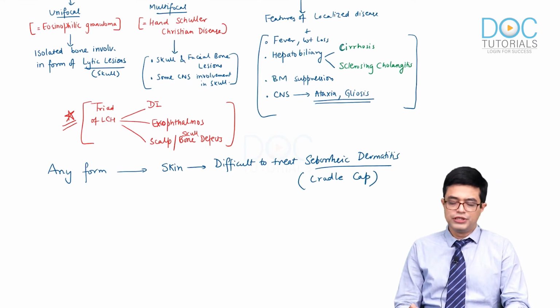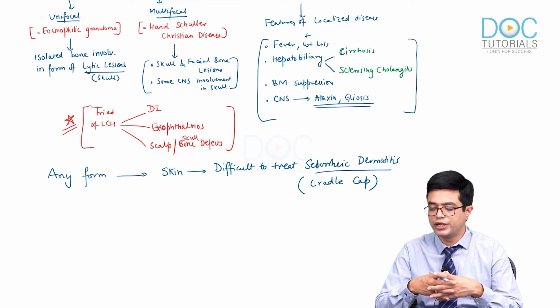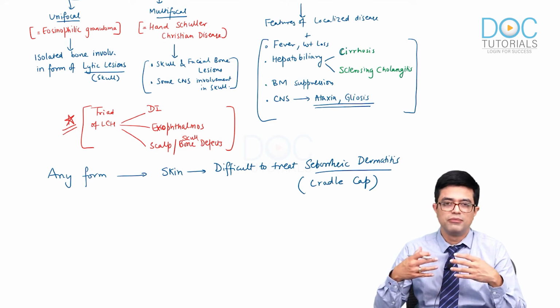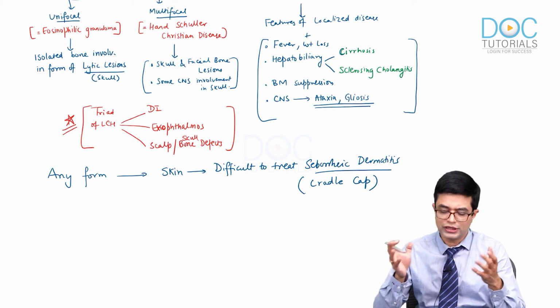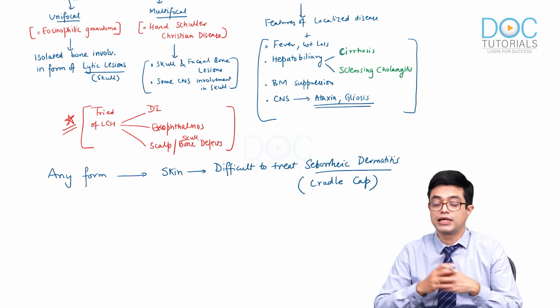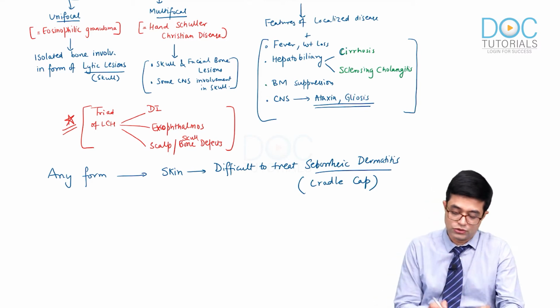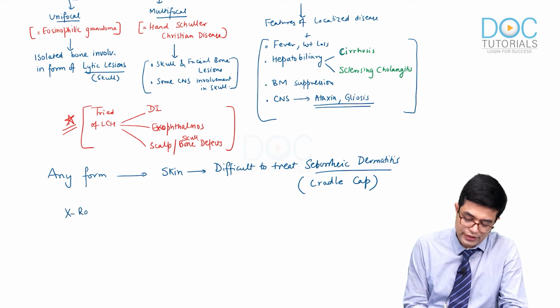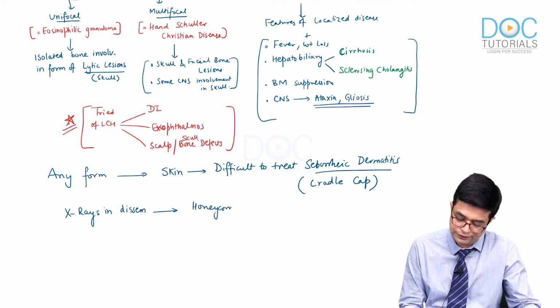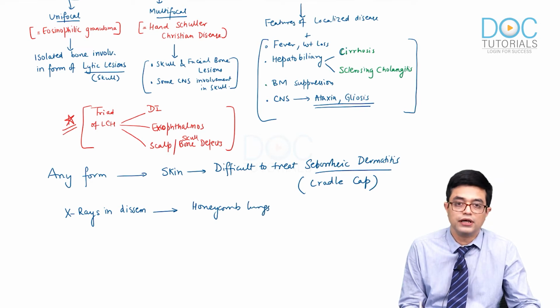Plus, there may be other features which can rarely be seen, including lymphadenopathy, hepatosplenomegaly, otitis media, pulmonary infiltrate, pneumothorax. All these can be a feature of Lederer-Siwe disease. And X-rays in the disseminated form may sometimes show honeycomb lungs, a honeycomb appearance of the lungs.